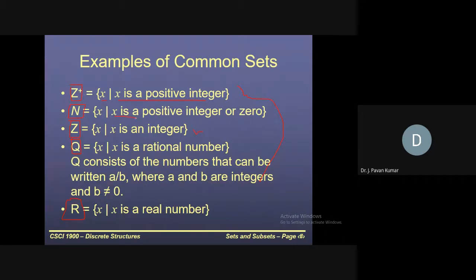So whichever elements satisfy this particular condition will be part of this set capital N. Similarly, Z, Q, all these will come under it. I hope you know it. That's why I'm not going into detail. If you have any doubt, you can pause me and ask.